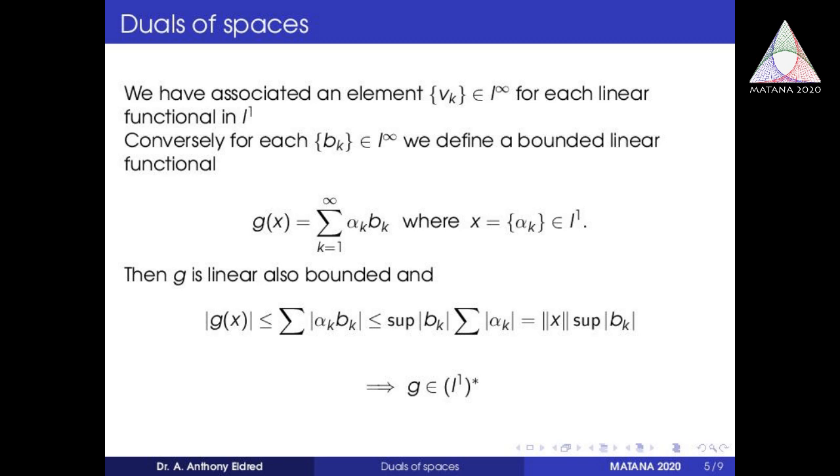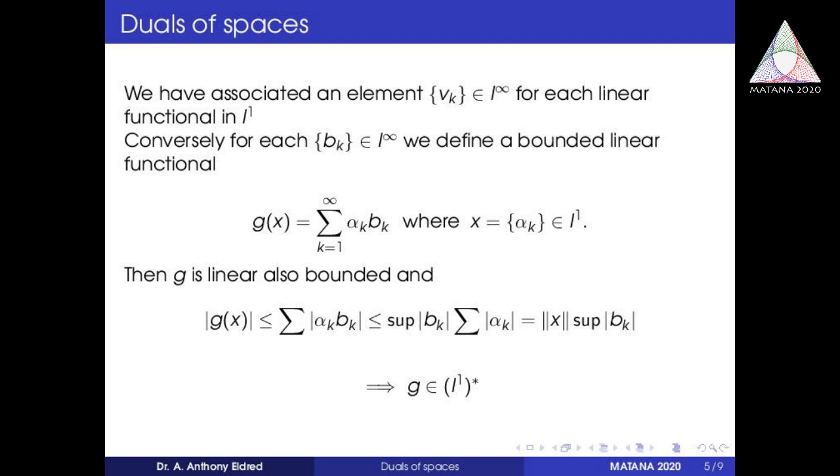G is linear and also bounded, because modulus of g of x is less than or equal to summation modulus of alpha_k b_k, which is less than or equal to supremum of modulus of b_k into summation modulus of alpha_k. Because b_k belongs to L infinity, the supremum of b_k exists, so we can take the supremum of b_k outside the summation, which is less than or equal to norm x into supremum of b_k, because summation of alpha_k is nothing but norm x.